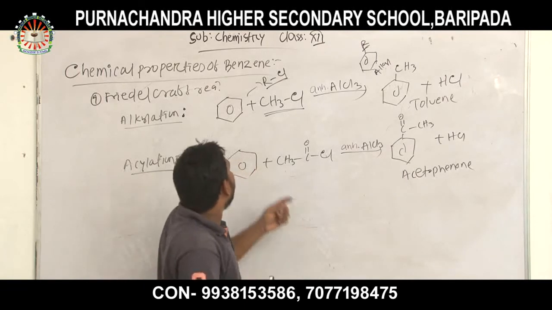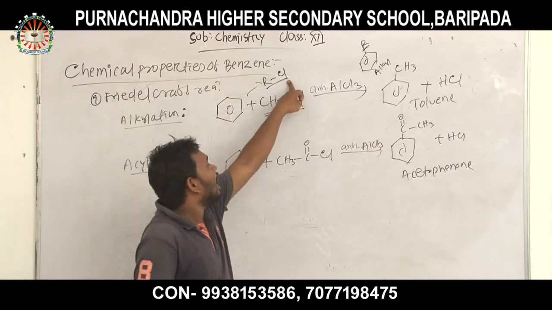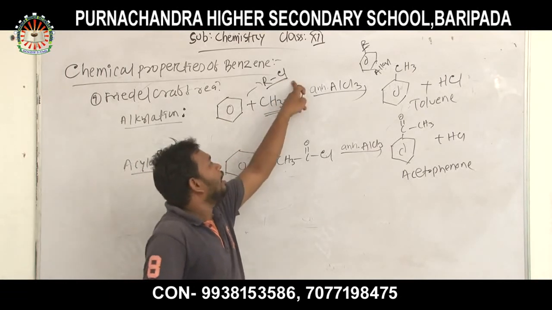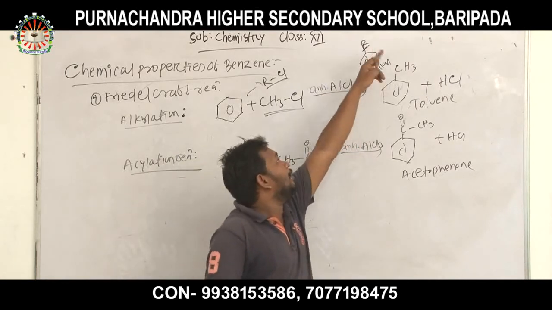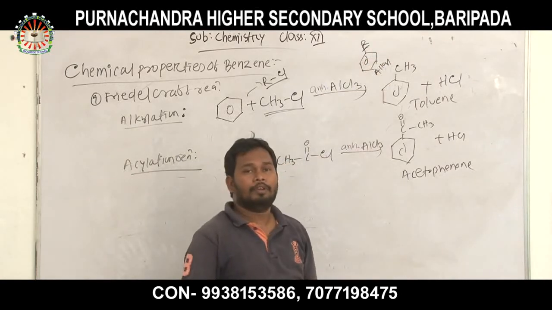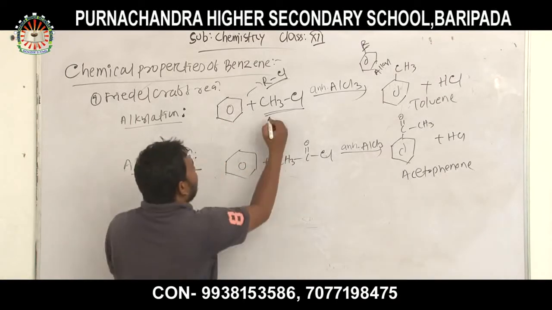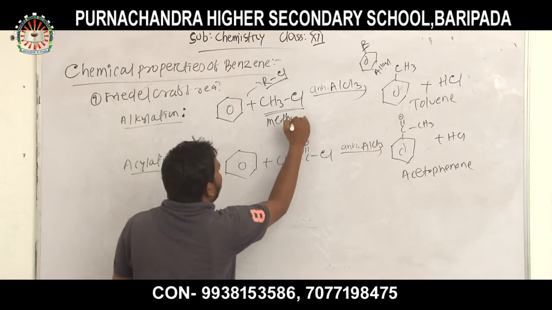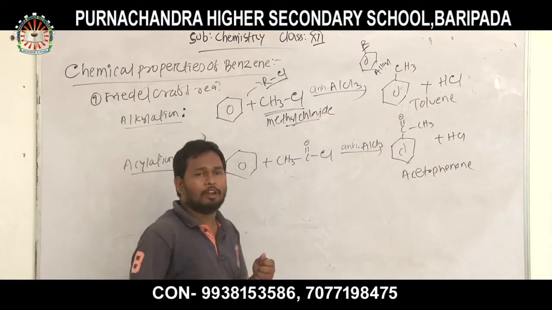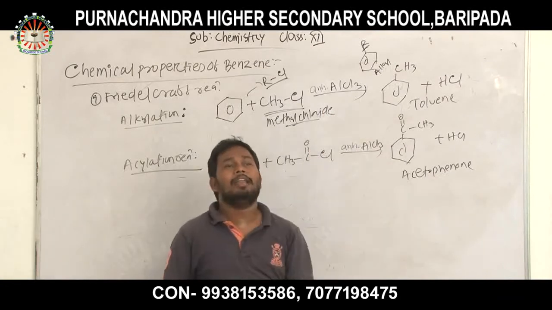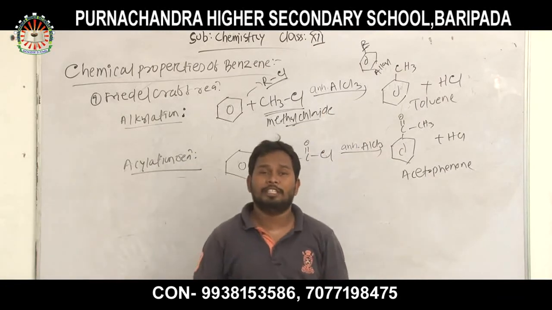Again I repeat, when benzene reacts with alkyl halide or alkyl chloride in presence of anhydrous AlCl3, then alkyl benzene is formed. For example, when benzene reacts with methyl chloride in presence of anhydrous AlCl3, then toluene is formed along with HCl.